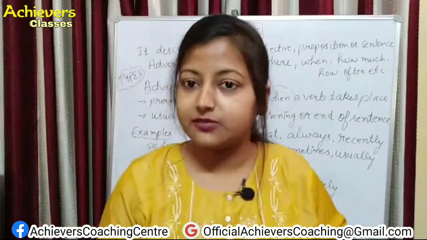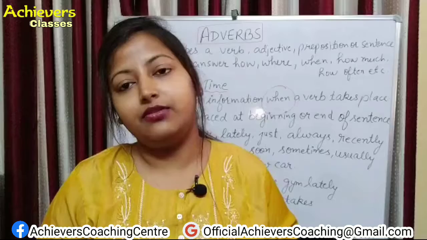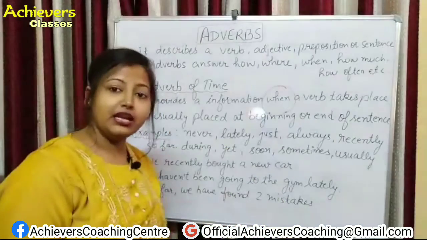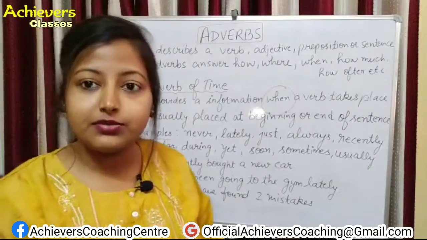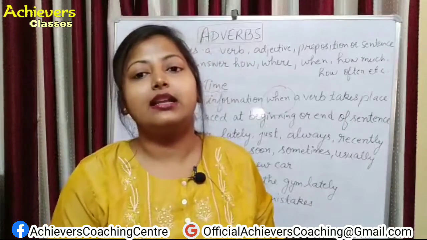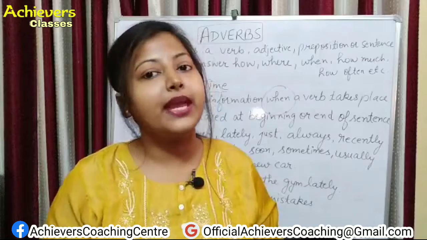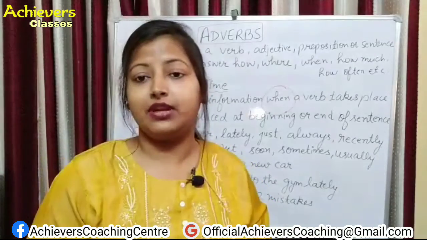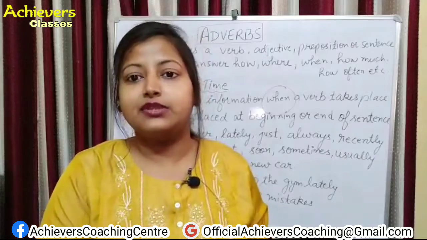When a verb takes place will describe our adverb of time. Or you can say it is usually placed at the beginning or the end of the sentence. Adverb mostly is at the end of the sentence or at the beginning of the sentence. Clear?